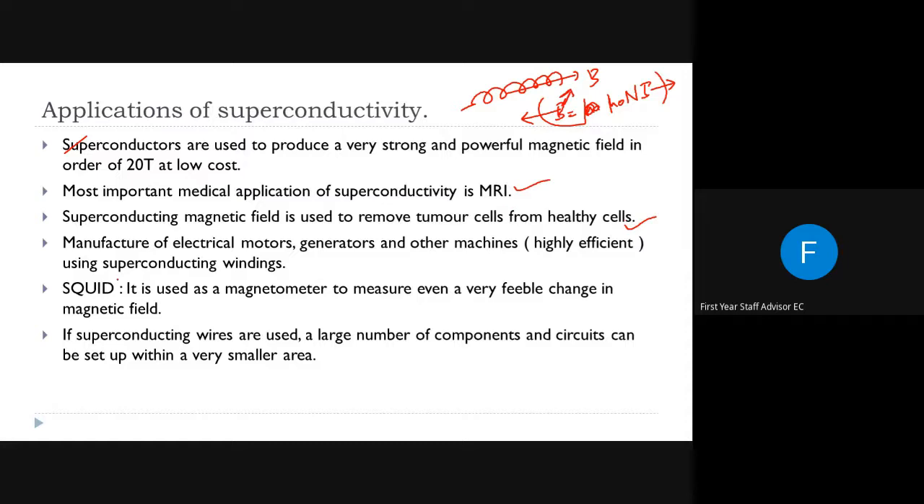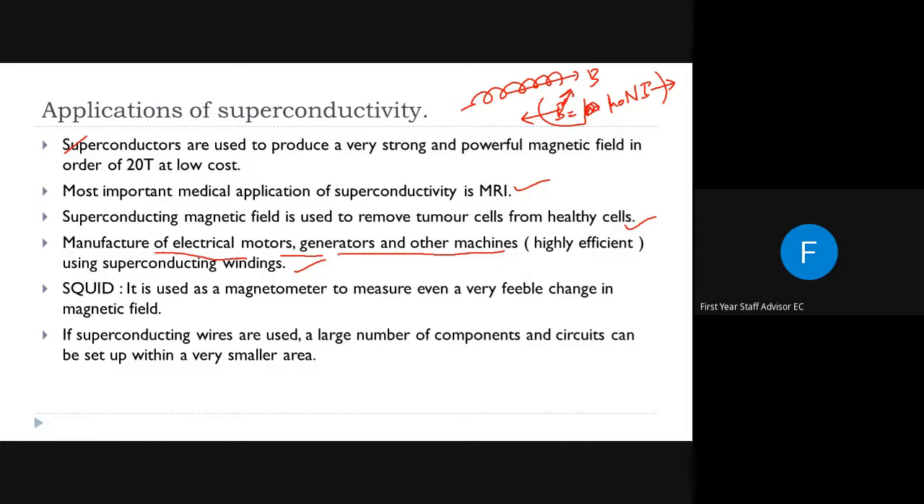And also, electromagnets made from superconductors are used for the manufacture of electrical motors, generators and other machines. Normally, generators and motors have a winding coil. What is the function of that winding coil? To generate a magnetic field, and the flux change related to that winding creates electric energy or electricity. But if we replace it with a superconducting material, it will become highly efficient.